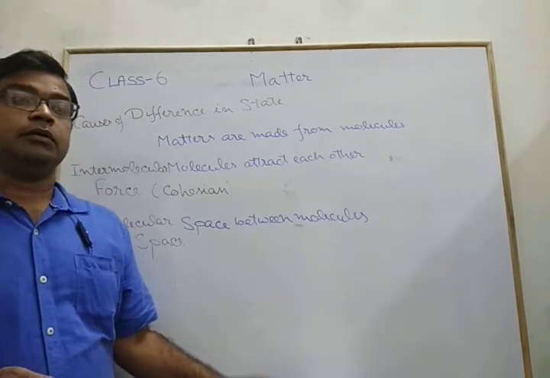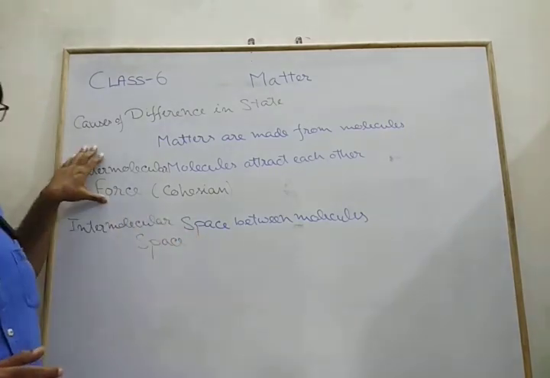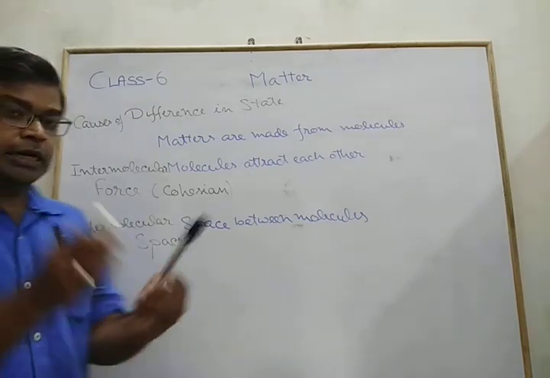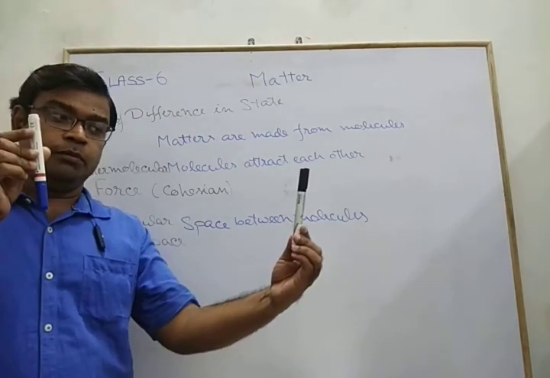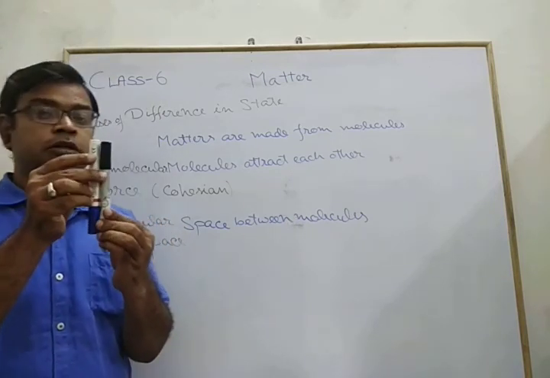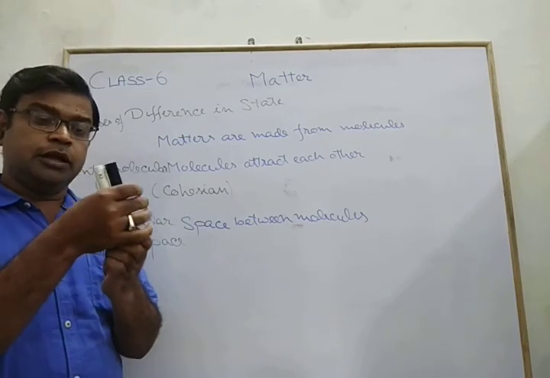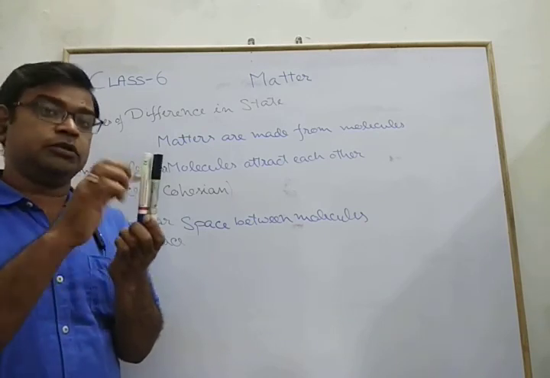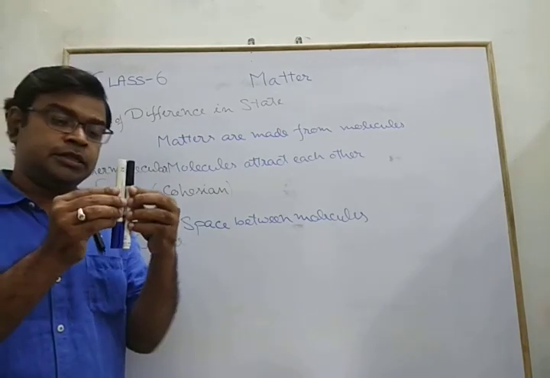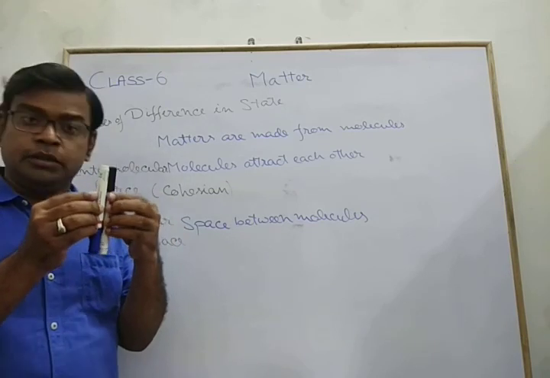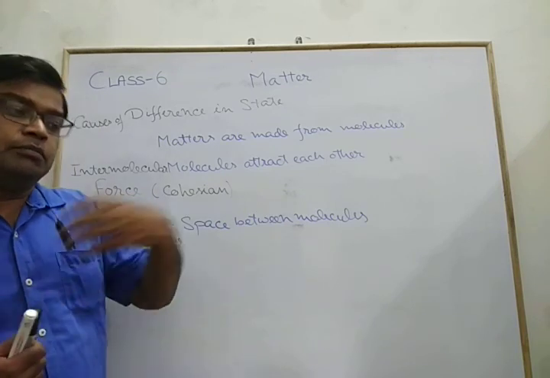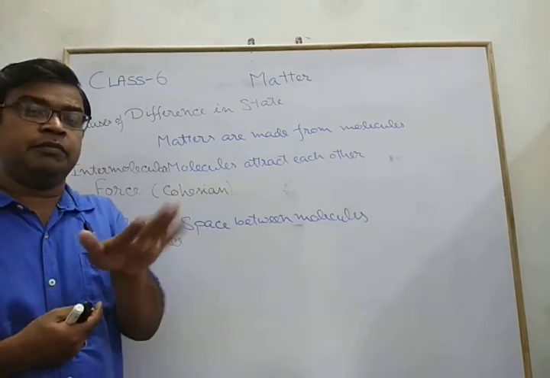If intermolecular force is stronger, it means intermolecular space is less. Suppose they are attracting each other with strong force, then they move towards each other, closer and closer. So there is less space because a large amount of force is there. Whenever we try to make them apart, it is difficult. This is the reason in case of solid, we are unable to break it into different parts easily.